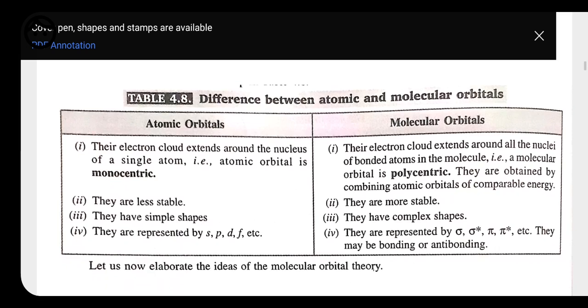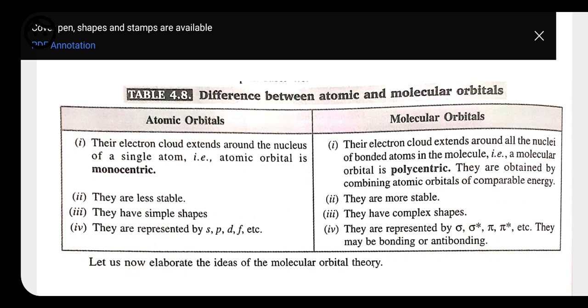Next, we have the difference between the atomic orbital and the molecular orbital. The electron cloud of an atomic orbital extends around the nucleus of a single atom. The atomic orbital is monocentric, so the electron cloud is present over a single atom only. But for the molecular orbital, the electron cloud extends around the nuclei of the bonded atoms in a molecule. That is, the molecular orbital is polycentric. They are obtained by combining orbitals of comparable energy. So here the electron cloud is not present over one nucleus only, it is present over the bonded atoms.